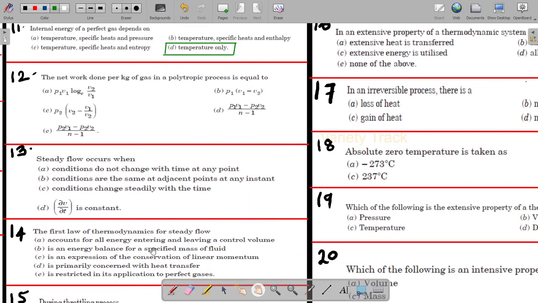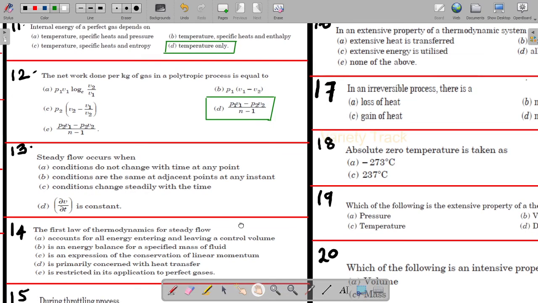Next, the 12th one, the net work done per kg of gas in a polytropic process. We have discussed the work done derivation in the polytropic process in the last videos. Please go and see that video. The answer for the 12th one is D, that is (P1V1 minus P2V2) divided by (n minus 1). So this is the correct answer.